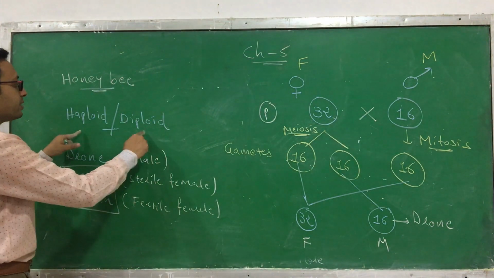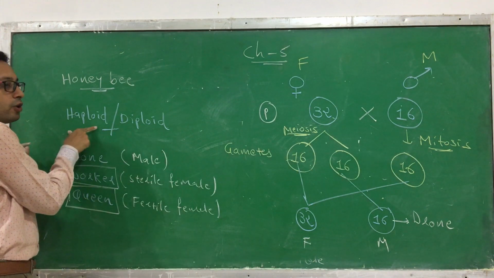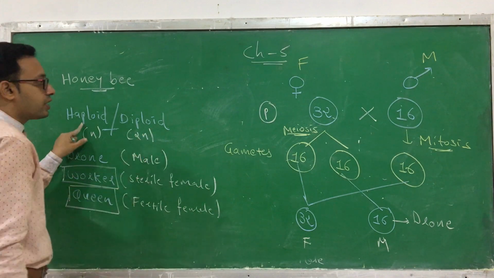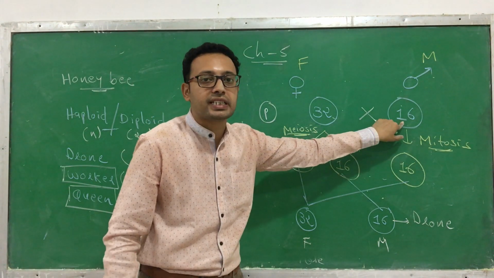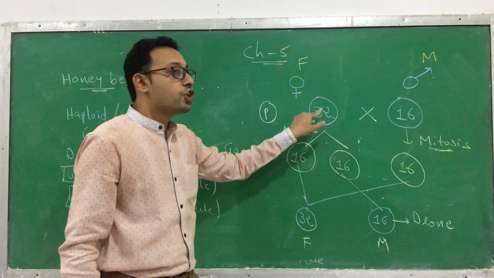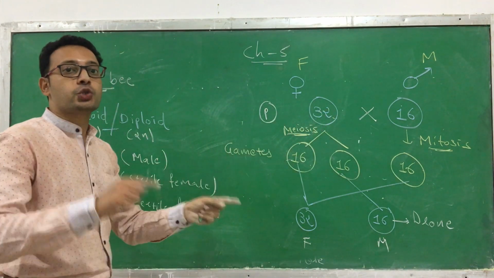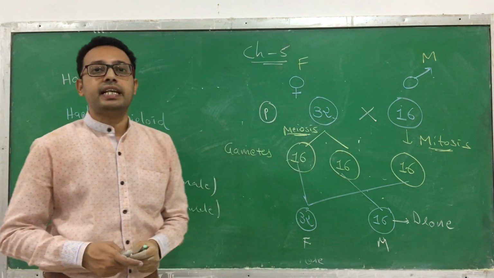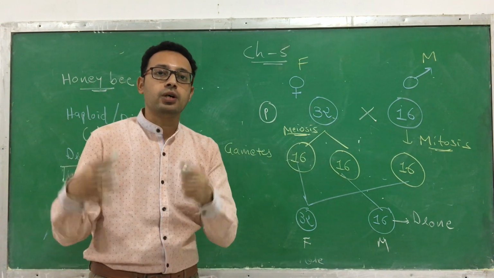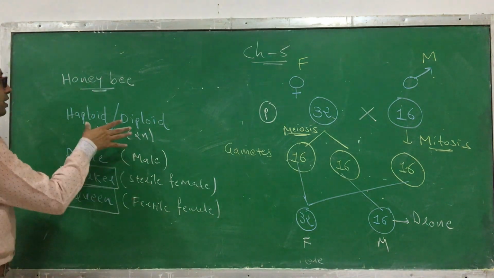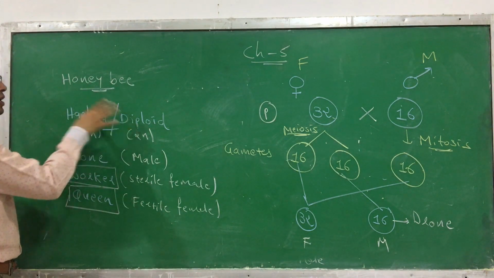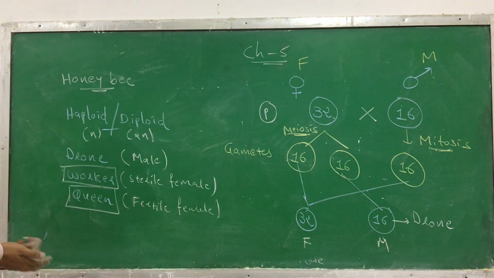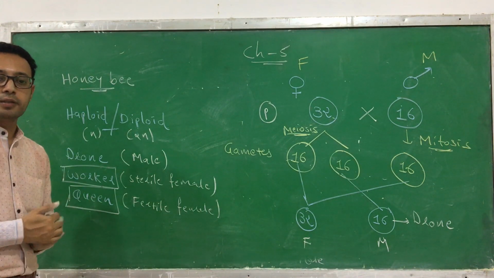See here, this mechanism is called haploid diploid. Haploid means n number of chromosomes, diploid means 2n number of chromosomes. So here the male has n chromosomes, 16, but the female has 2n chromosomes, that means 2 into 16, 32 chromosomes. Such a kind of sex determination is observed in a honeybee. By which mechanism? Haploid and diploid mechanism. So this is about the haploid diploid mechanism and sex determination in the honeybee.